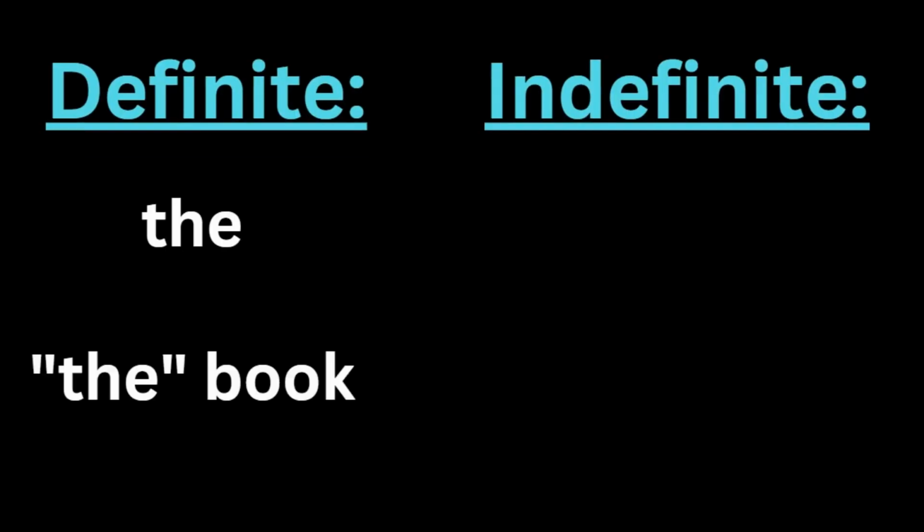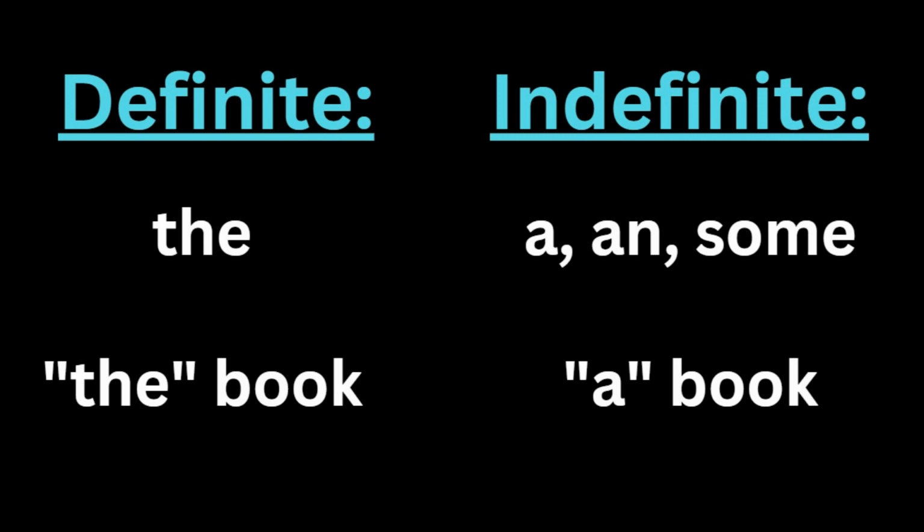Spanish has two types of articles, definite and indefinite articles. Definite articles speak of the article the in English, and it's also known as the article that specifies something, such as the book. Indefinite articles speak of a and or some, also known as articles that generalize things, like a book. In Spanish, both types of articles have gender and plurality.